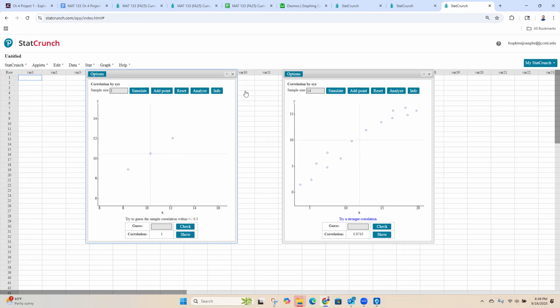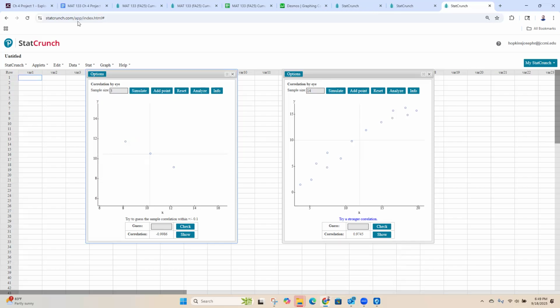By the way, the slope of this line is positive. If I was to draw a line through here and walk left to right, I'd be going uphill, right? So this has a positive slope. If I was to switch this around and have my slope going down, my correlation coefficient is negative. That doesn't mean it's bad. Actually, this is still a really good, strong correlation. It's just in the negative direction. So the sign on the correlation coefficient just tells you the slope, whether it's positive or negative.